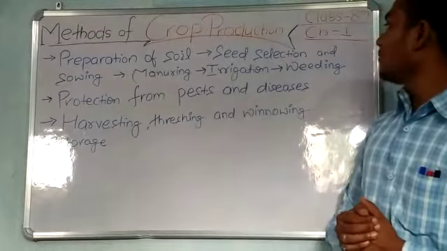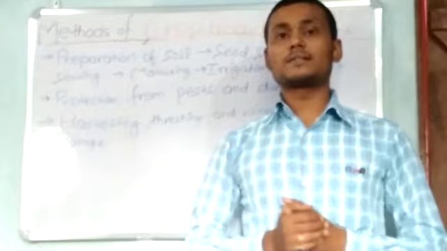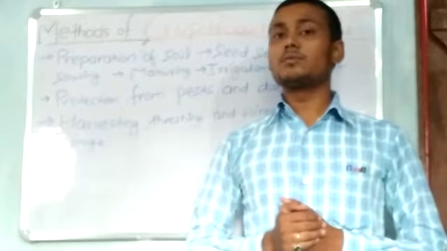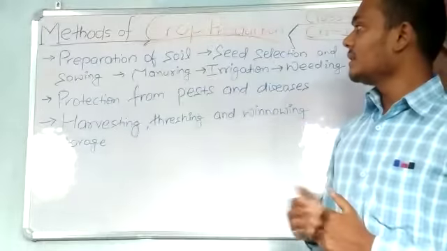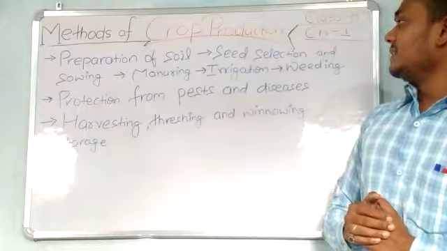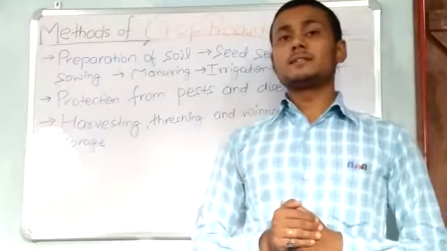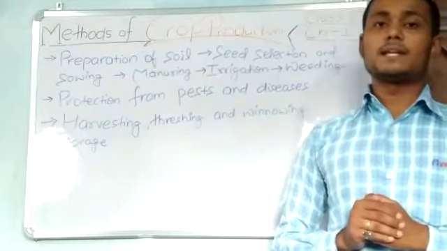Next, weeding. Unwanted plants grown with the crop are said to be weeds, and the removal of weeds is said to be weeding.